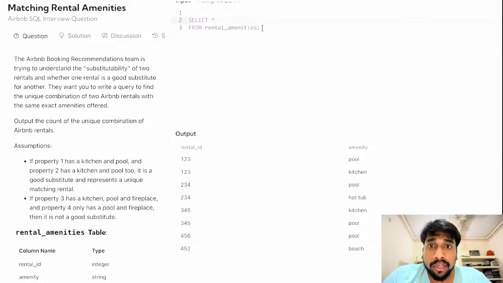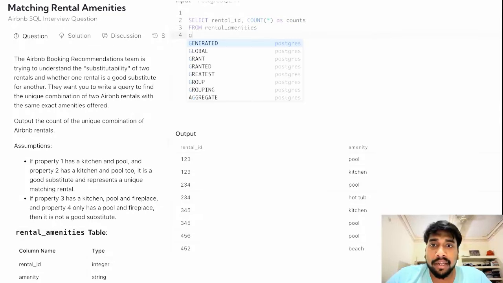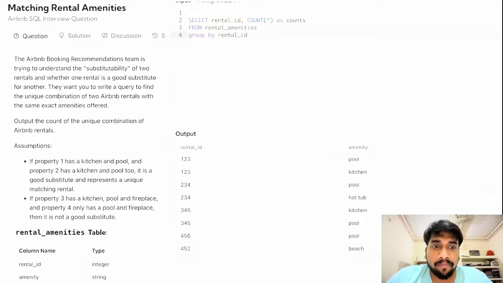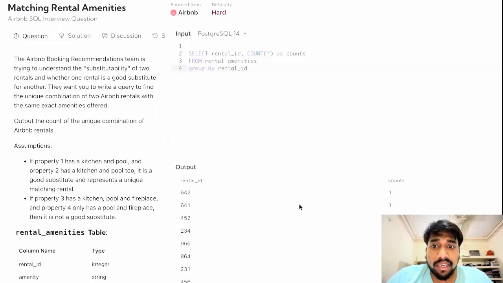I will write my code here: select rental ID and count star as counts from rental IDs and group by rental ID. Now if I run the code, we will see. Okay, let's order by.